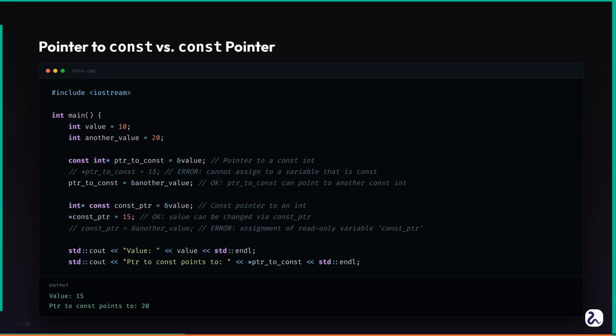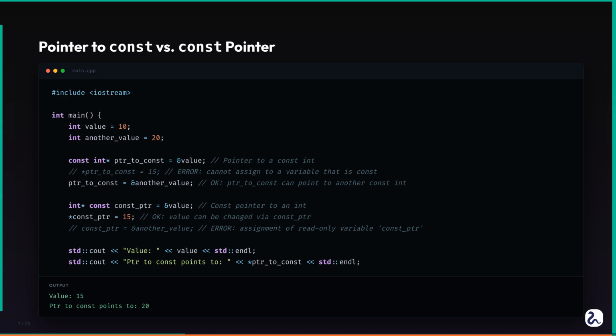Here is a common mistake. I declare an integer value set to 10. Then I create a const pointer, *ptr, a pointer to a constant integer, and make it point to value. If I then try to dereference ptr and assign it a new value, say 20, the compiler will stop me. You will see error: assignment of read-only location *ptr.